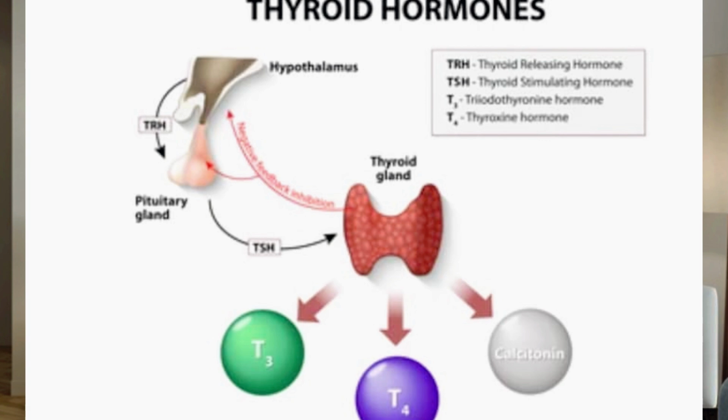So in the situation of hypothyroidism, there is going to be an increase in the thyroid stimulating hormone so that the thyroid hormone, which is the T3 and the T4, will be highly secreted and then help the body with its metabolic activities. So what if the thyroid hormone, T3, T4, is high? That means that the thyroid stimulating hormone is going to go low to be able to reduce the activity of the thyroid gland, which will also decrease the secretion of the thyroid hormone. So it is very, very key when it comes to the thyroid stimulating hormone and then the T3 and the T4. They are very, very important.